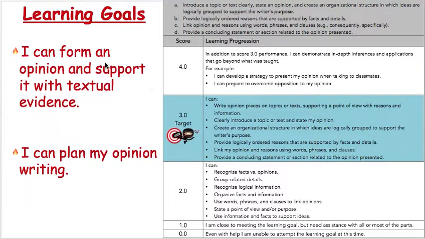So that is our learning goal and our scale, and we're going to touch base on that again at the end of our lesson. So keep that in the back of your mind as we go through our lesson, some of the goals as we're meeting them.